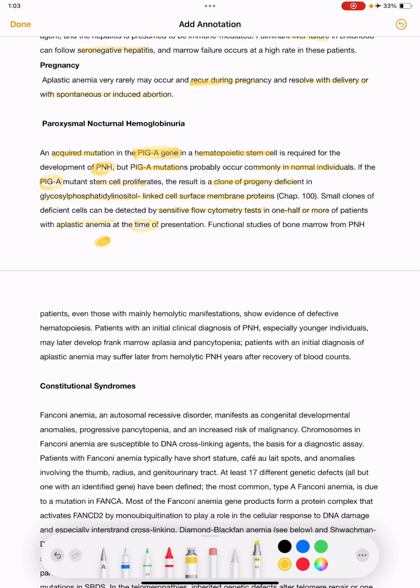And functional studies of bone marrow from PNH patients, even those with mainly hemolytic manifestations, show evidence of defective hematopoiesis.